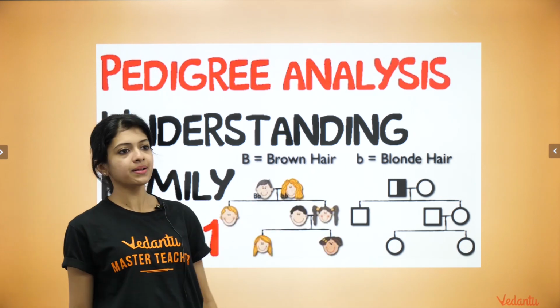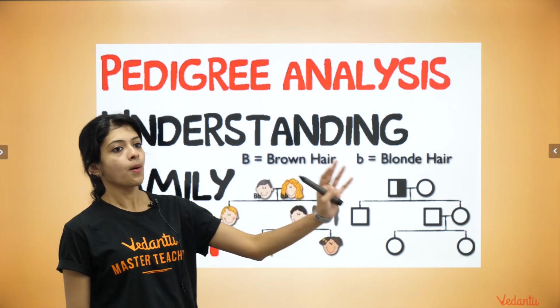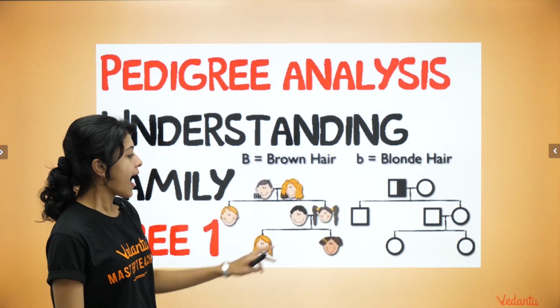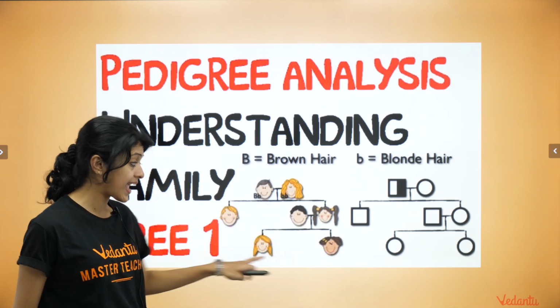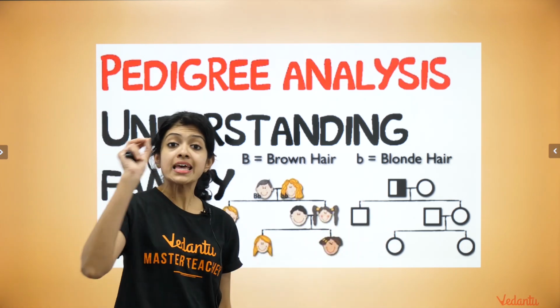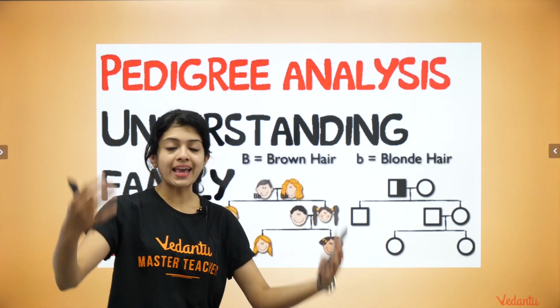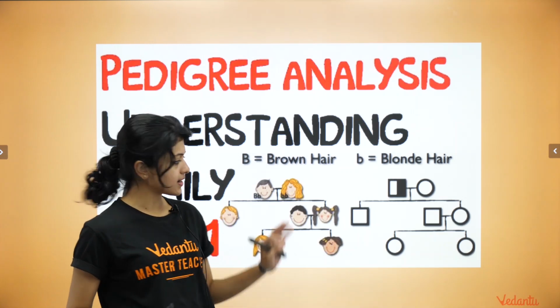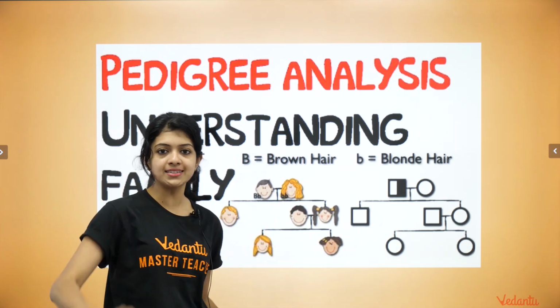This is just an example that I've put here: brown hair, blonde hair, and this is like the mom and dad, these are their children, and the daughter's husband and their children, and all of these things. We do have specific sets of symbols that we use to create a pedigree chart. But this example I just put here for your understanding.